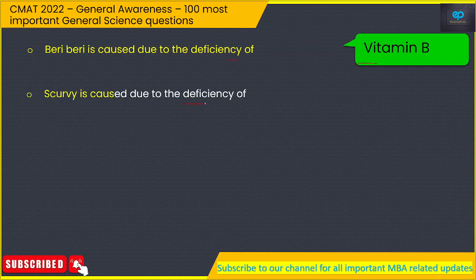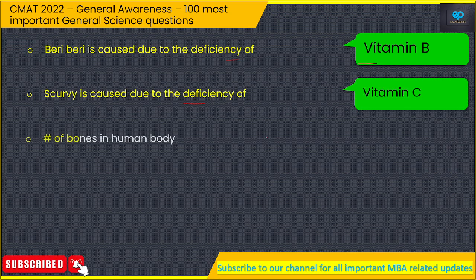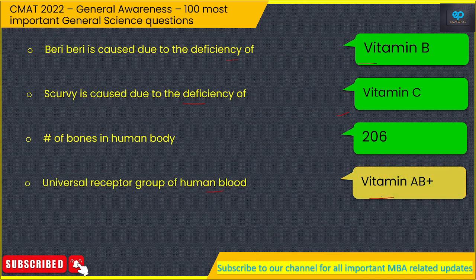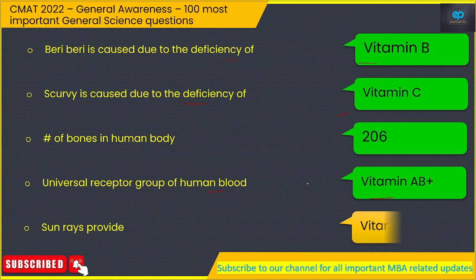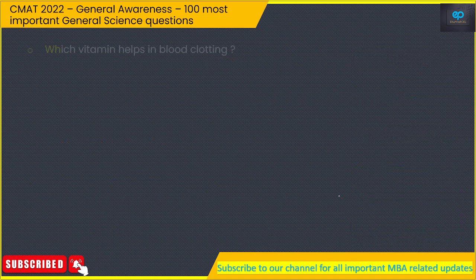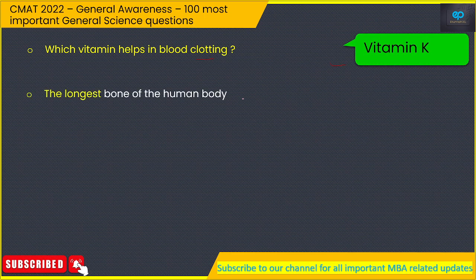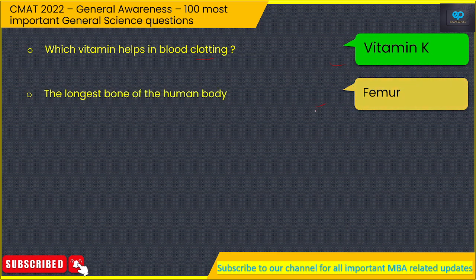Scurvy is caused due to the deficiency of vitamin C. Number of bones in human body, that would be 206. Universal receptor group of human blood, so that is AB+. Sun rays provide vitamin D. Which vitamin helps in blood clotting? So that is vitamin K. The longest bone of the human body, so that would be femur.